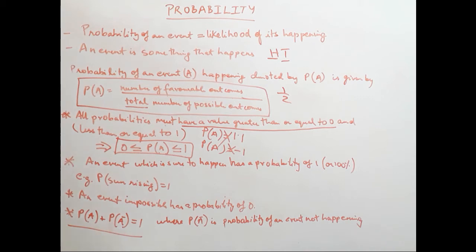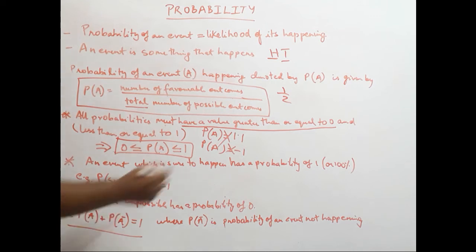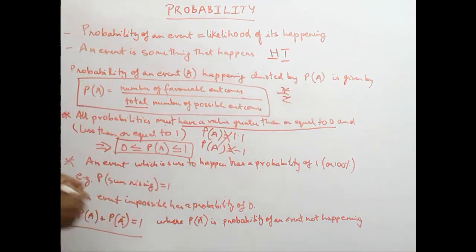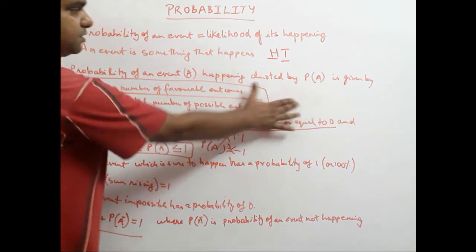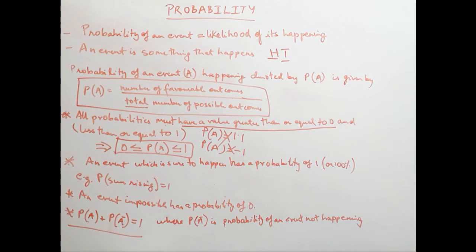But what if we have twins? What if we have twins? Then we'll have 2 upon 2. We'll cancel out and give 1. Just an example, but the idea behind this is to tell you that we cannot have favorable outcomes greater than the total number of outcomes. The total number of outcomes always has to be greater or equal to the favorable outcome. That is why the probability cannot be greater than 1.